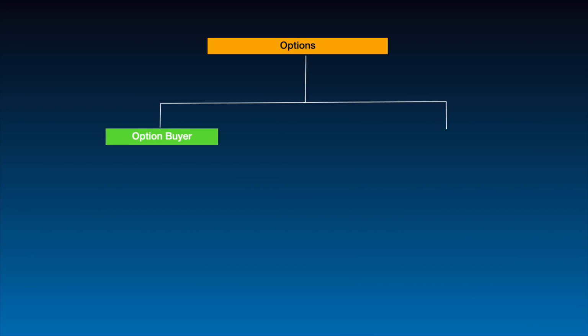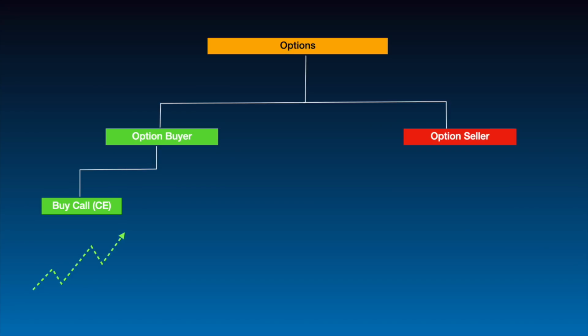Traders, in option trading, there are two parties. One is an option buyer and the other one is an option seller. An option buyer has two choices. He can buy a call option if his view is bullish about the market, or he can buy a put option if his view is bearish about the market.